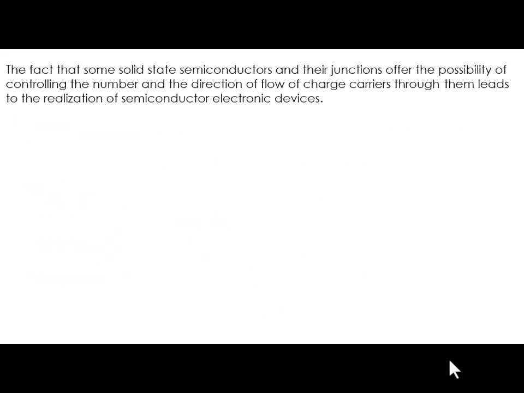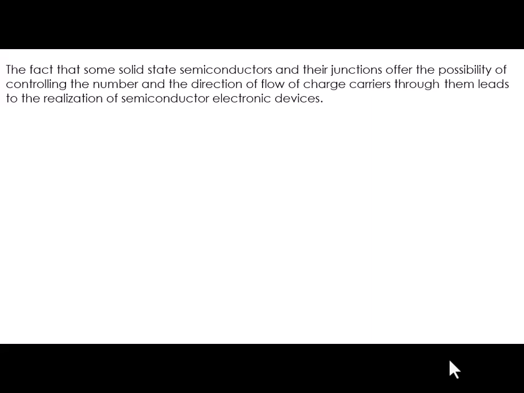Later on, researchers found that some solid-state semiconductor materials and their junctions offer the possibility of controlling the number of electrons and the direction of flow of electrons through them. And this possibility and this facility which some semiconductor materials or solid-state materials were offering led to the realization of semiconductor electronic devices. What are electronic devices?